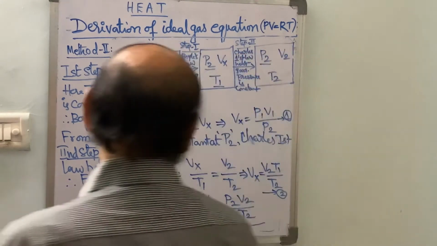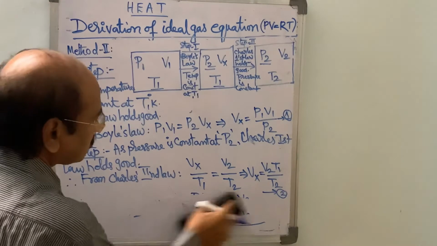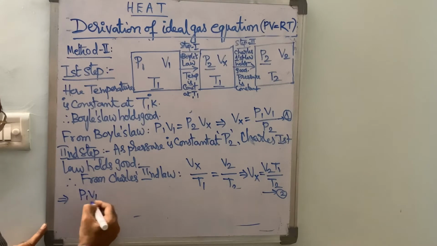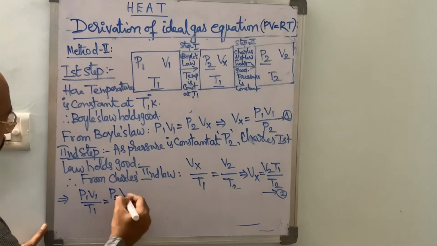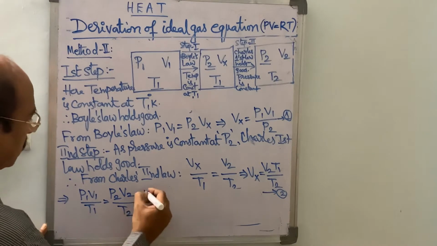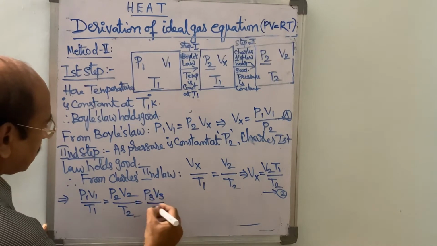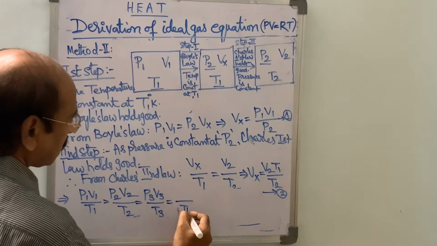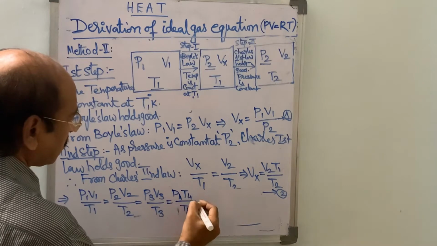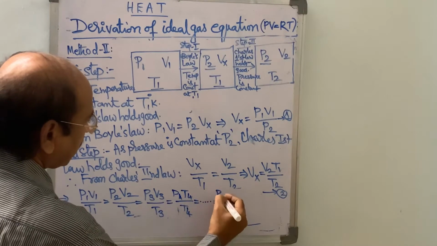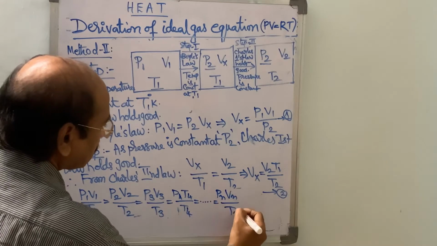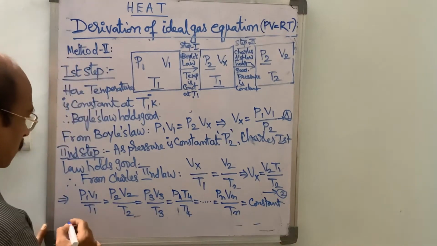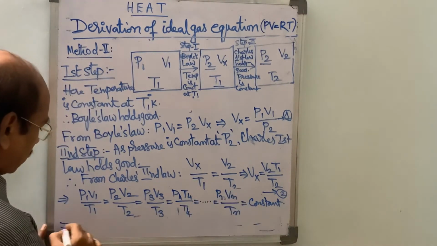So this equation may be written as P1 V1 by T1 is equal to P2 V2 by T2 is equal to P3 V3 by T3, P4 V4 by T4, so on, Pn Vn by Tn is equal to constant K, the proportionality constant K. Therefore, we may write generally PV by T is equal to constant.